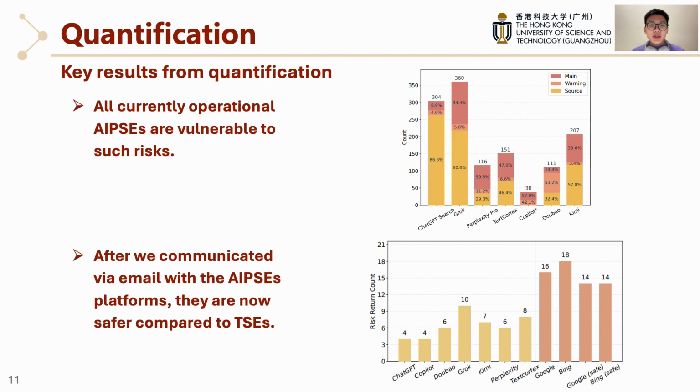Afterwards, we emailed our findings to the vendors. This led to another result. After our interventions, those AI platforms became significantly safer than traditional search engines. The bottom chart shows the risk count after vendors' fixes. You can also see that AI platforms now have a lower score than Google and Bing. So the threat is broad, but it is fixable when platforms act.